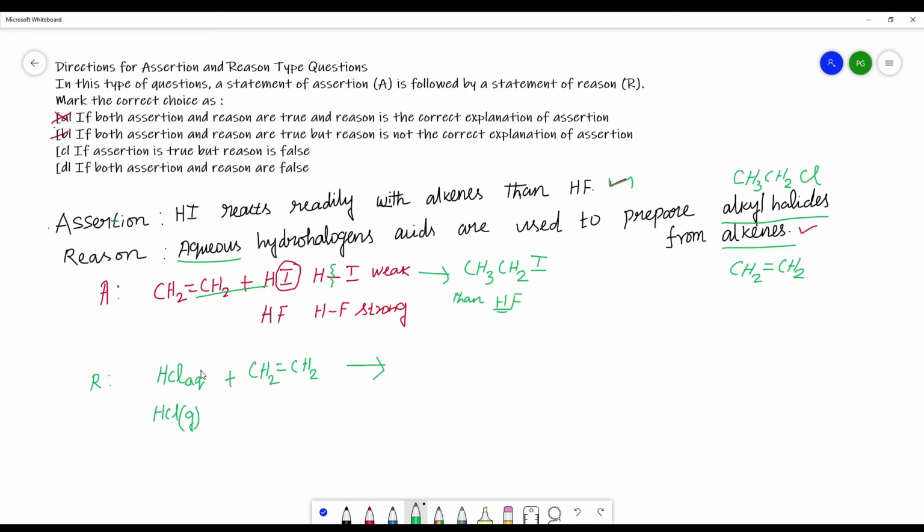In the case of aqueous, there may be production of OH minus ion. So this OH minus ion will interfere and you can get an alcohol, CH3CH2OH. But in the case of HCl gas, you will be getting the alkyl halide.